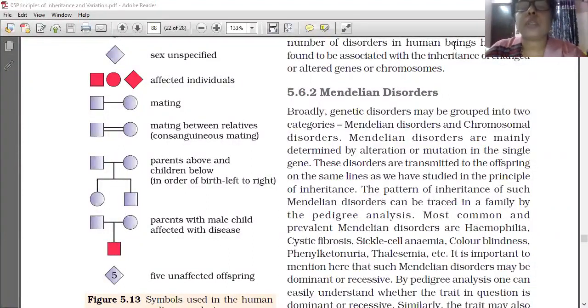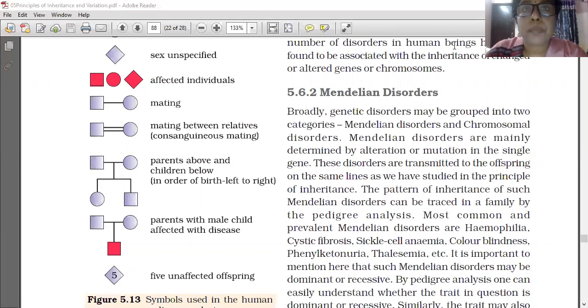Mendelian disorder. Already we learned about genetic disorder. What is meant by genetic disorder? Any change in the order of genes. Genes are arranged linearly on the chromosome, and the position of a gene is fixed on the chromosome.